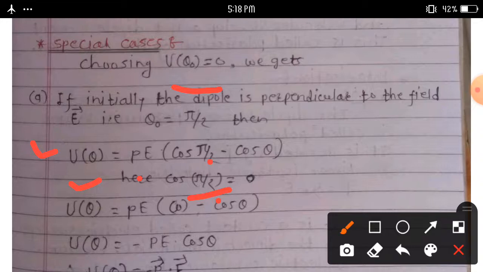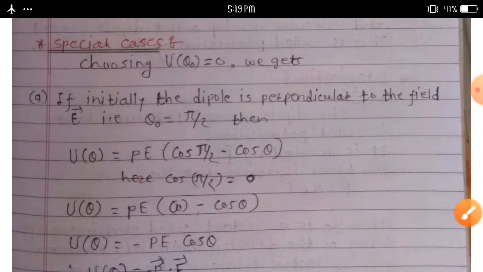Then U of theta is equal to minus PE cos theta.